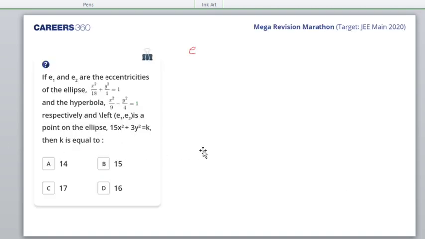So eccentricity. I'll get back to you with that question. Just hold on. Eccentricity for the ellipse is under root a square minus b square by a square, and eccentricity for that is E1, and E2 is the eccentricity of the hyperbola, that is a square plus b square by a square. You should remember these formulas.